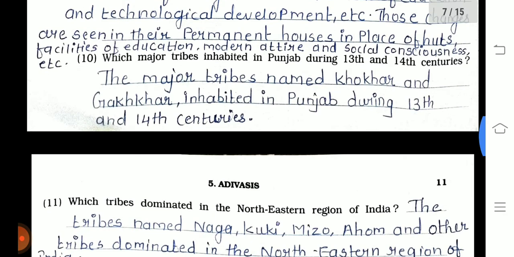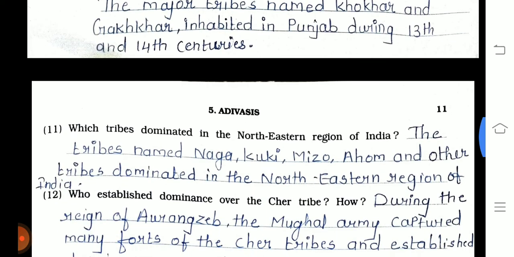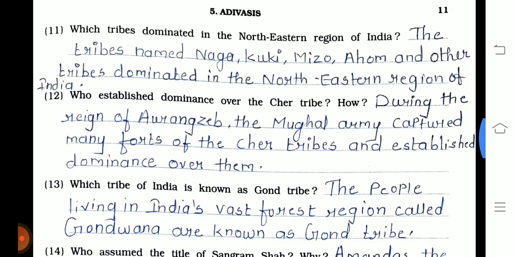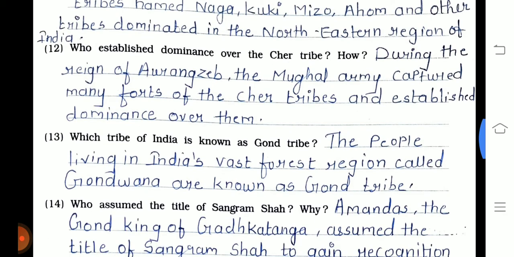Question number 10, which major tribes inhabited in Punjab during 13th and 14th centuries? The major tribes named Khokhar and Gakkhar inhabited in Punjab during 13th and 14th century. Question number 11, next page. Which tribes dominated in the northeastern region of India? Tribes named Naga, Kuki, Mizo, Ahom and other tribes dominated in the northeastern region of India.